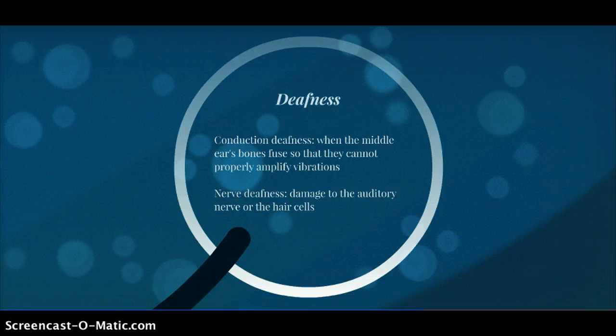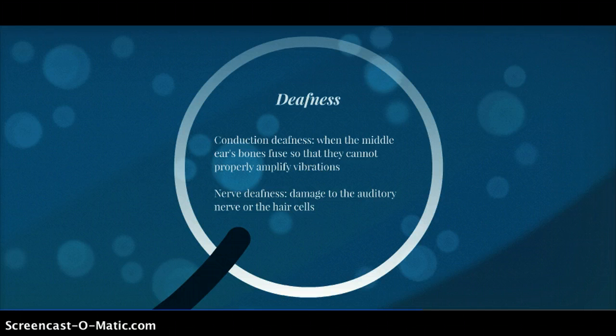There are two basic forms of deafness. Conduction deafness occurs when the middle ear's bones fuse so they cannot properly amplify vibrations. Treatment includes hearing aids, which amplify the signals reaching the inner ear, surgery to break the bones apart, or replacing the natural bones with plastic ones.